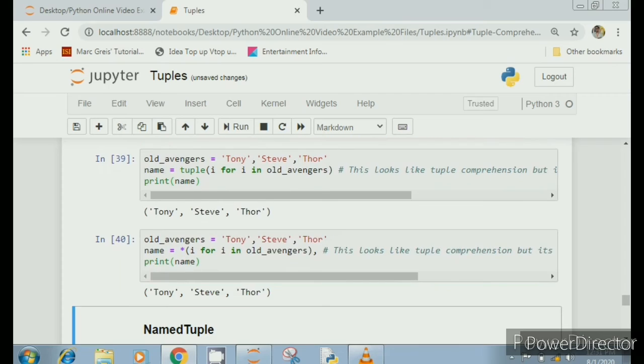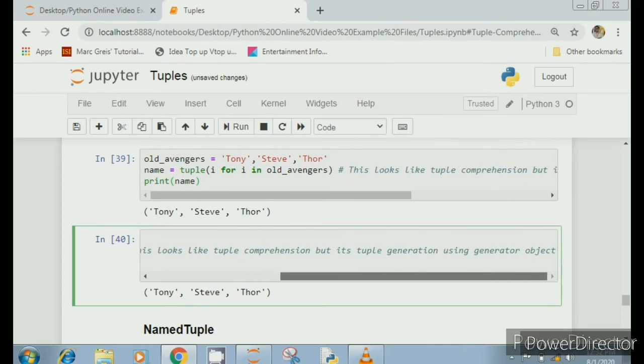Using shift enter. Okay, so this looks again like we have performed tuple comprehension, but it is tuple generation using the packing and unpacking concept. So you have to remember this thing. The basic concept is that there is nothing like tuple comprehension possible in Python.